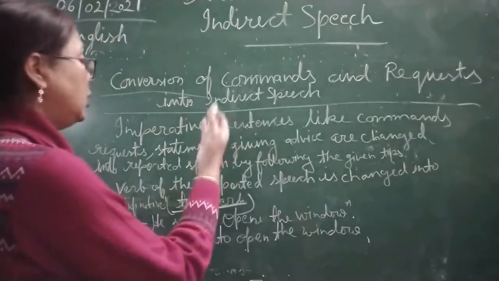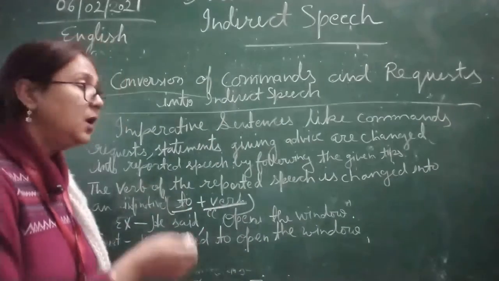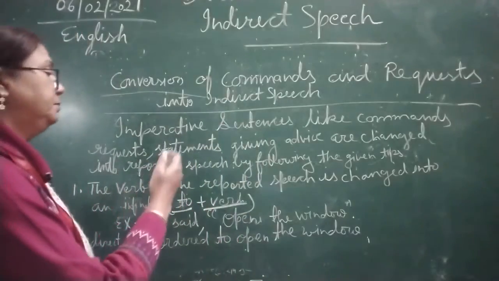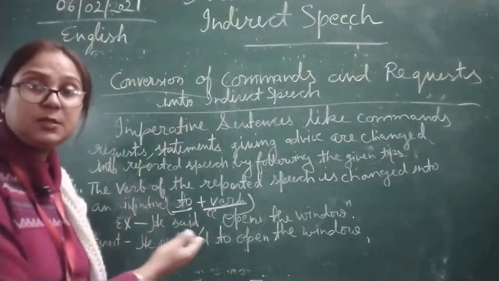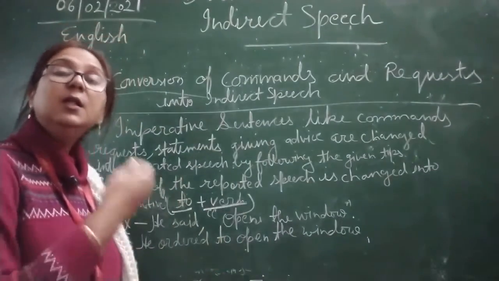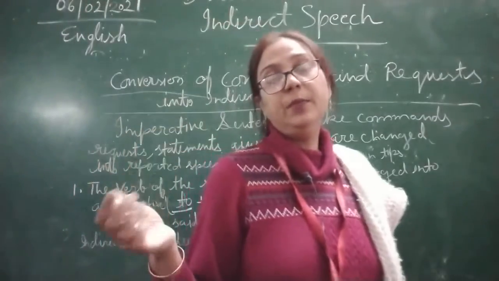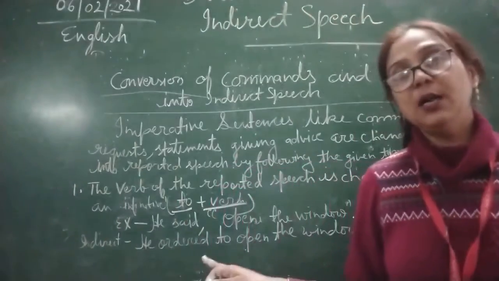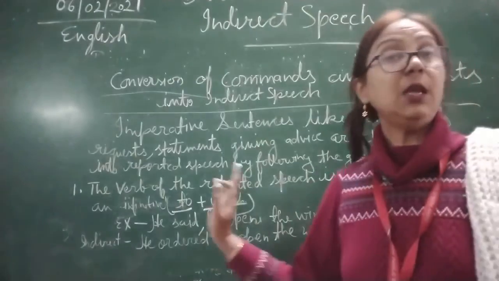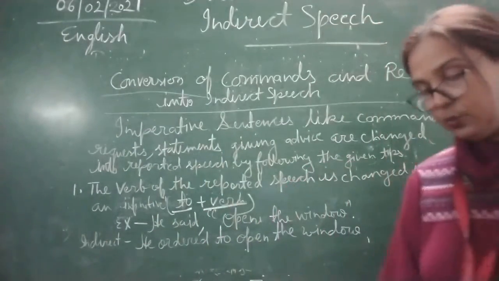If he is requesting for something, so you can write over here he requested. Now if some person is giving advice, he suggested. So these type of the reporting verb you are supposed to use while making imperative sentences in indirect speech. So I hope it is clear to you.